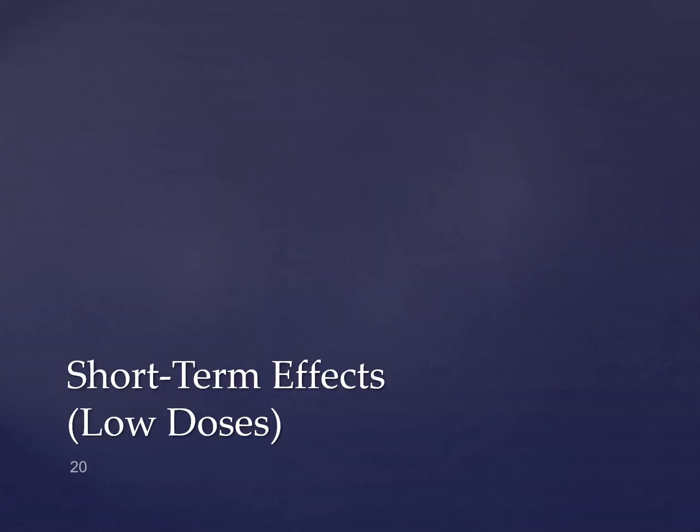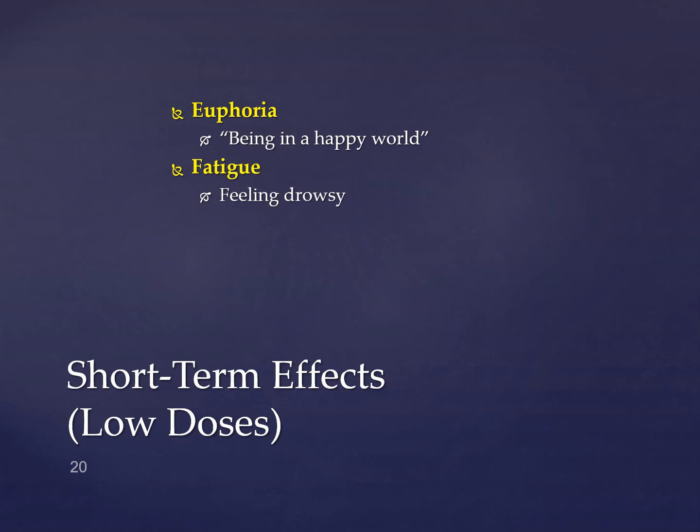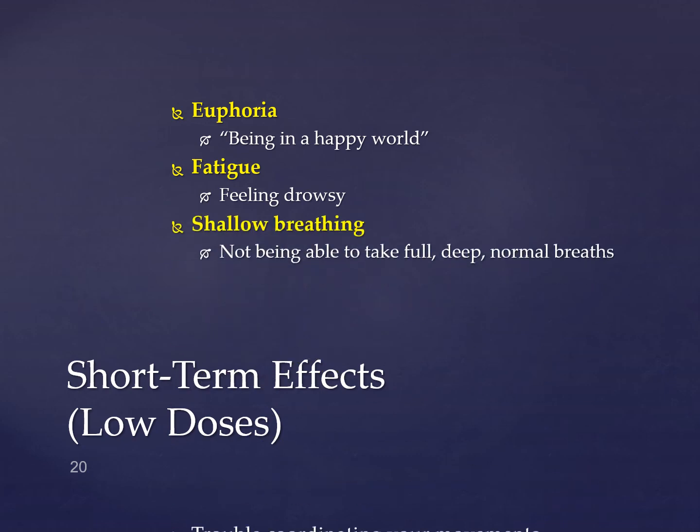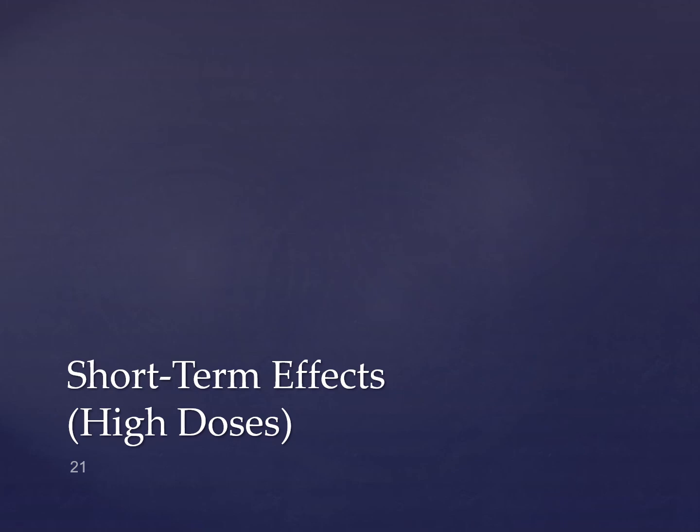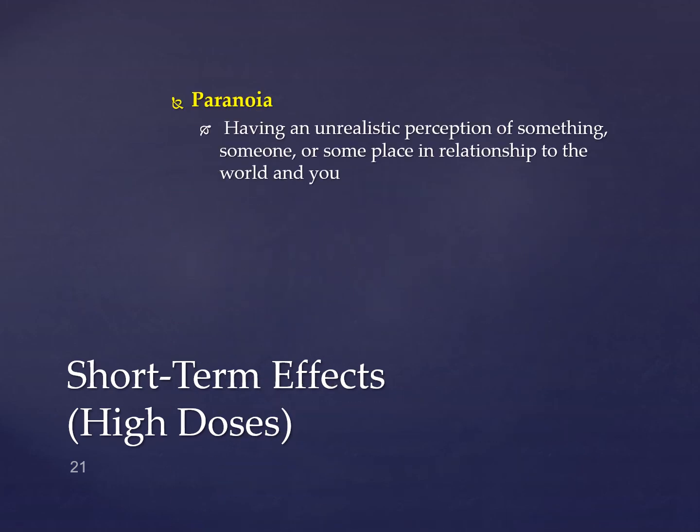Okay, now we move on to the pharmacological actions of these drugs. So in low doses they cause euphoria, and you all know what is euphoria. Feeling of well-being, fatigue, feeling drowsy, shallow breathing, trouble coordinating your movements. So these are the effects at the minimum doses. And what about the high doses? In high doses there is the feeling of paranoia. What is paranoia? It means perception of something which is not there, or in some relationship to the world which is not a real world, right?